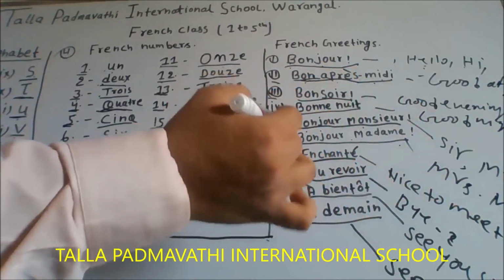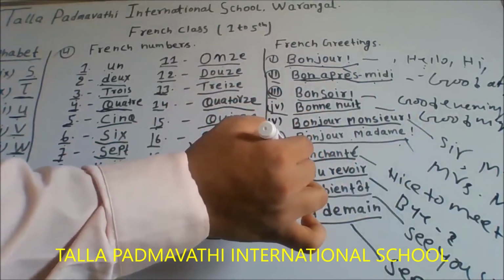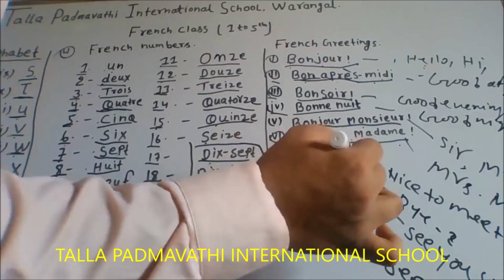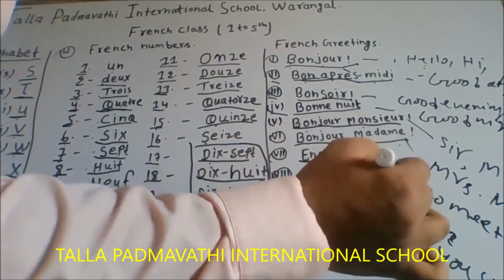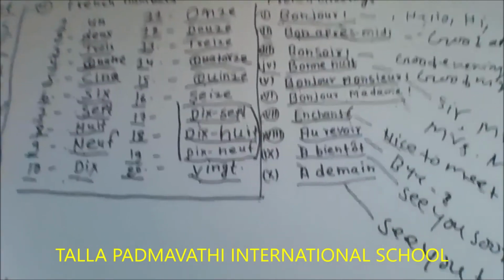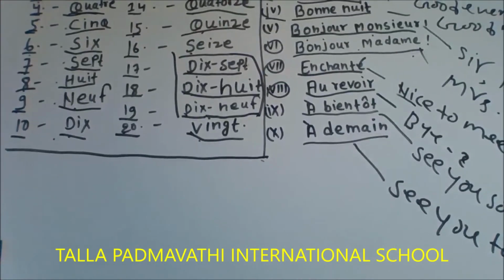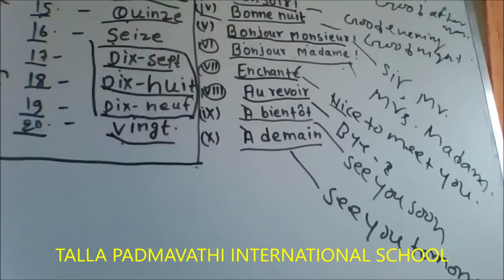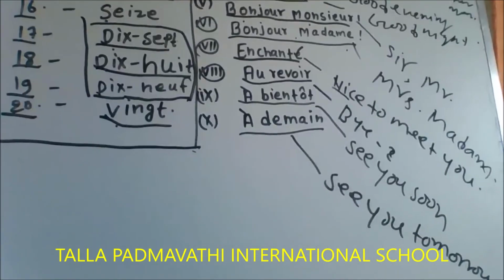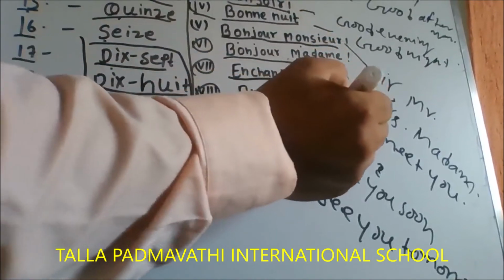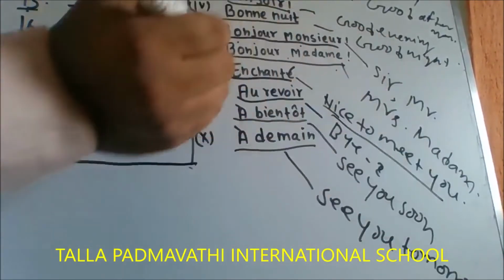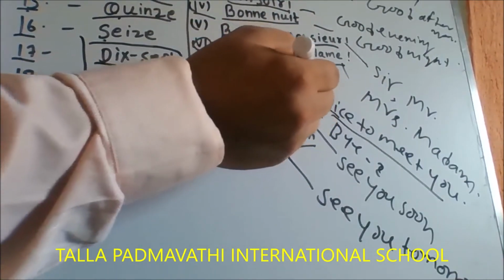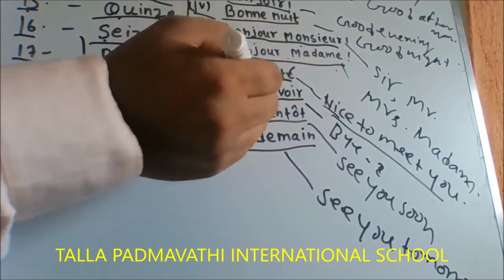Okay. So next we learn enchanté. Enchanté means nice to meet you. Okay.